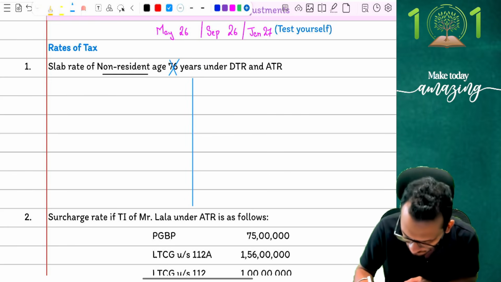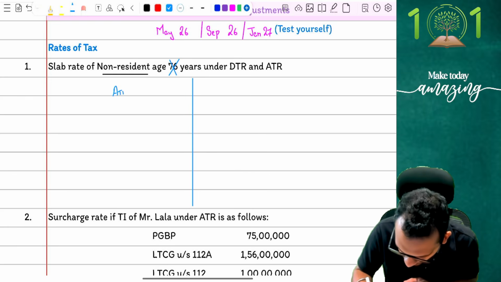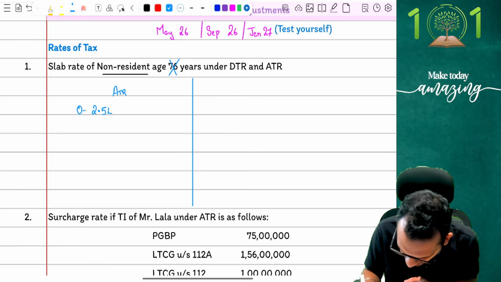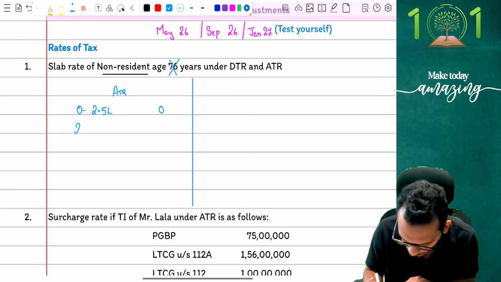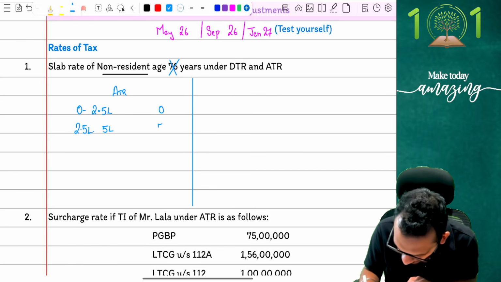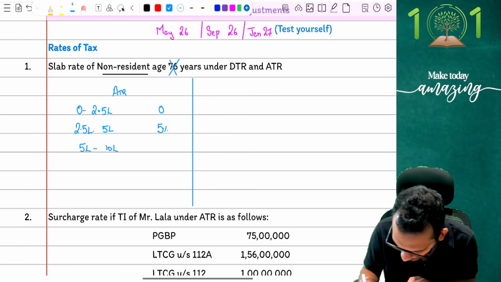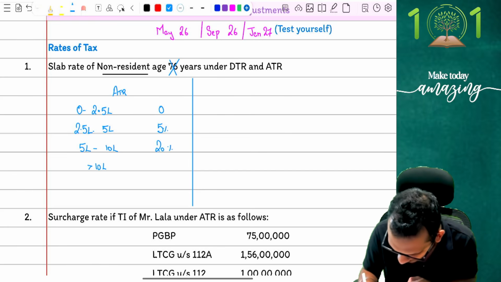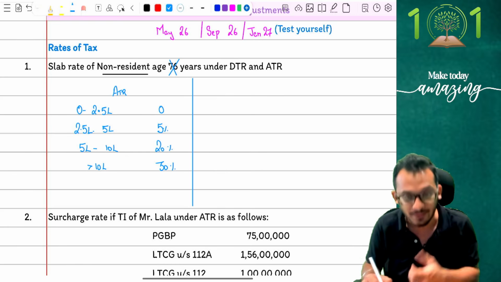I hope you know this also, people. What are the schemes? If I'm going to ATR scheme, the answer is that for the first 2.5 lakh rupees, I'm going to be taxing nothing. From 2.5 lakh rupees to 5 lakh rupees, I'm going to be taxing at the rate of 5%. From 5 lakh rupees to 10 lakh rupees, I'm going to be taxing at the rate of 20%. And then after 10 lakh rupees, I'm going to be taxing at the rate of 30%.